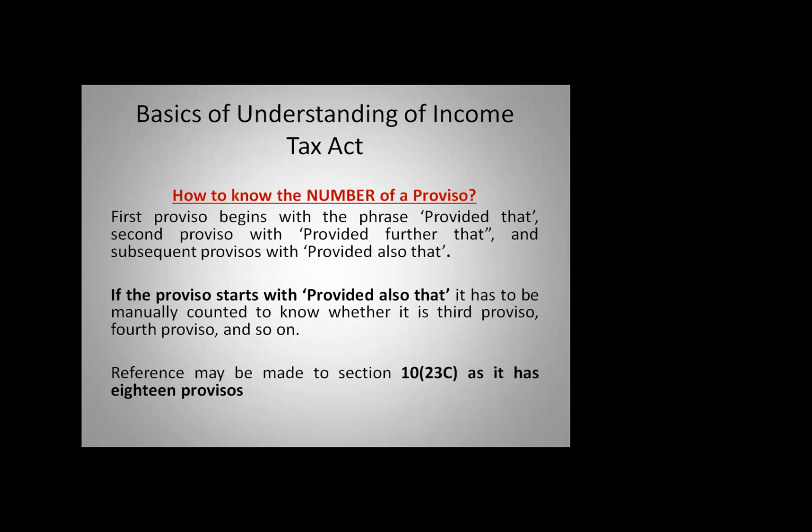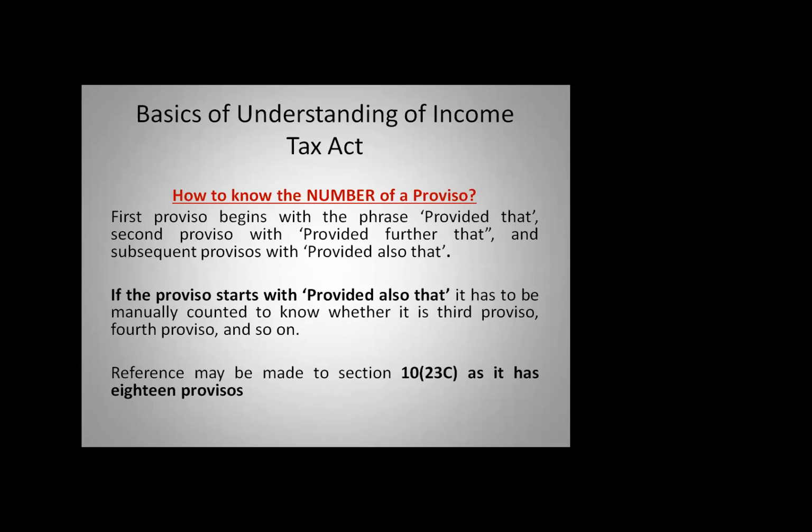If you see section 10 clause 23C, it has 18 provisos. Why are most of the judges never ready to take up the Income Tax Act? It has more provisos, more sections, more clauses. In fact, most of the time, as we will see in the next slides, it will never give you a direct meaning. It will always say, for example, that if I have an ink pen, it will contain ink, nib, and cap, which will be written on a piece of paper or something like that. You can say that, but the Income Tax Act and the wit and wisdom, they will never say like that.